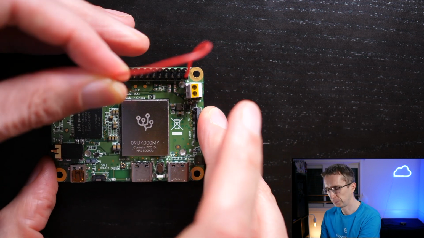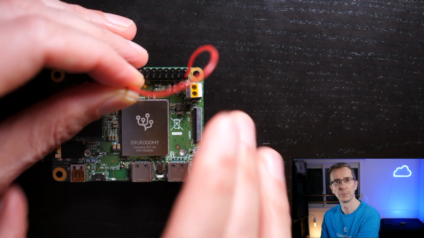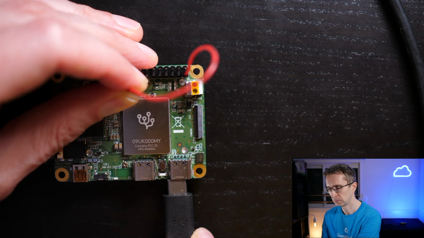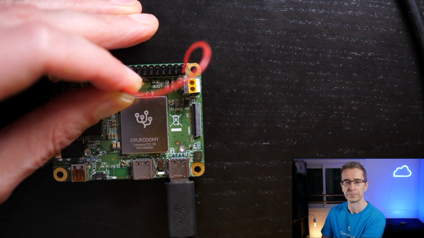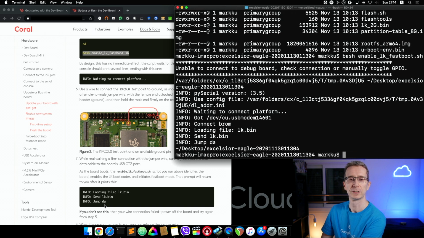I will first try to maintain the connection with the right connector on the board with this jumper cable. And then I connect the USB-C data cable. Okay, and let's see what we see on the Mac. Yep, it says jump DA. Well, that looks promising.